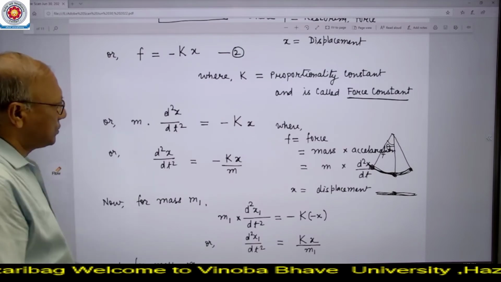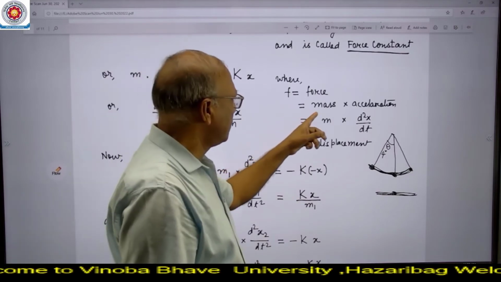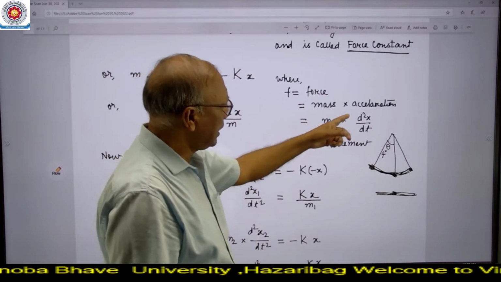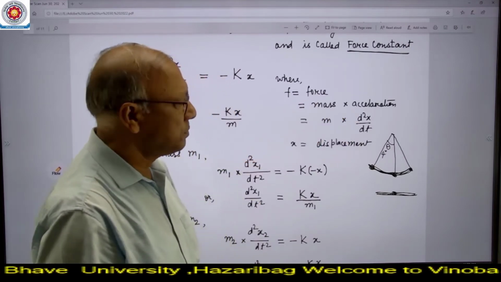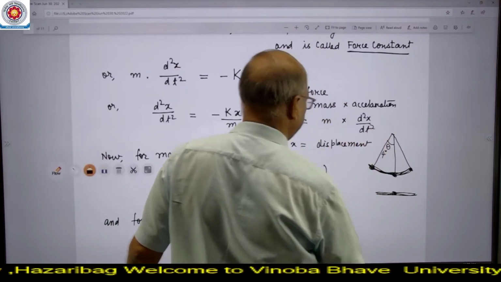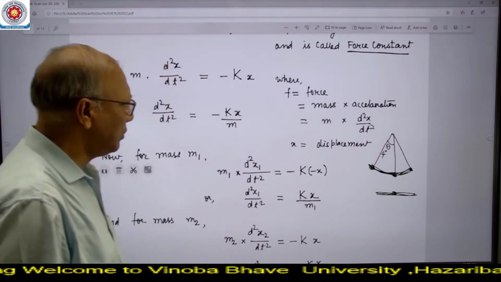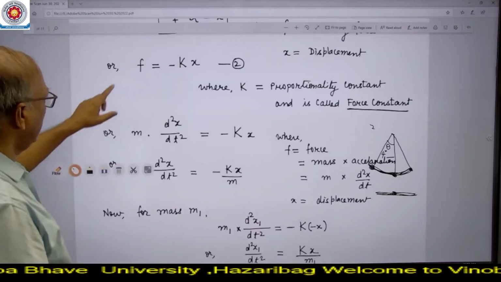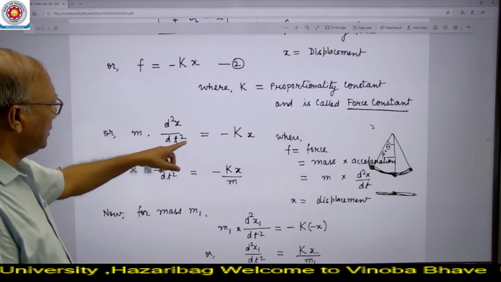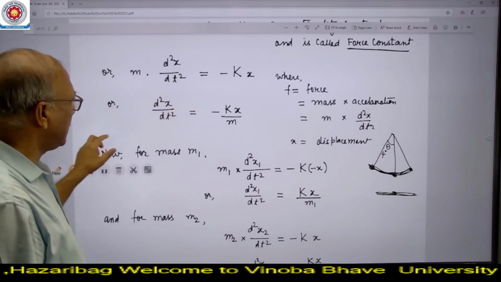Now again, according to the physics laws of motion, this force can be written as mass into acceleration. When mass is represented by m, acceleration will be represented by d2x by dt square. Sorry, here it is dt square. So mass into acceleration will give the value of force. So in this equation number 2, we have written mass into acceleration is equal to minus kx, and this acceleration will be equal to minus kx divided by m.